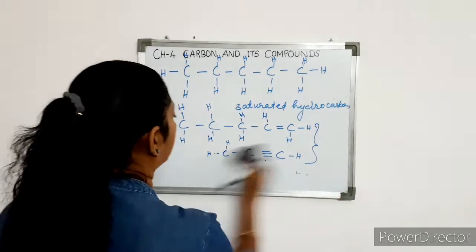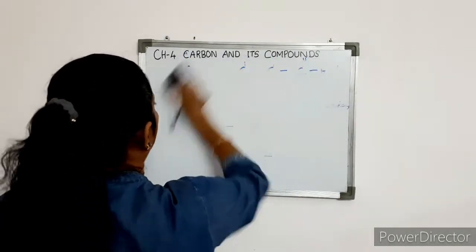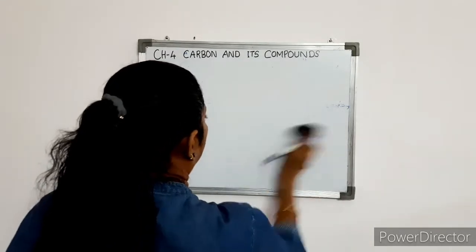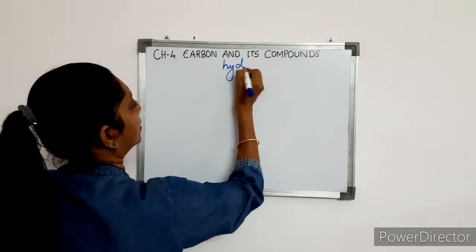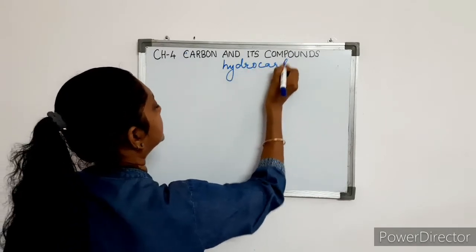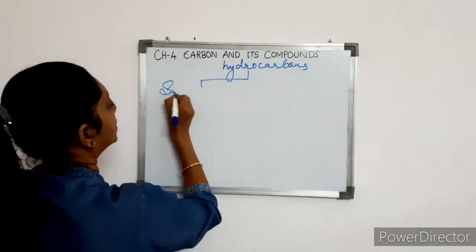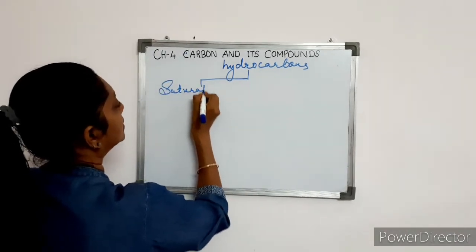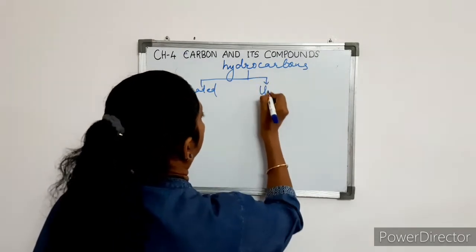Now we can classify hydrocarbons into saturated and unsaturated. Let's see more about it. Hydrocarbons can be classified as first, saturated hydrocarbon, and second, unsaturated hydrocarbon.